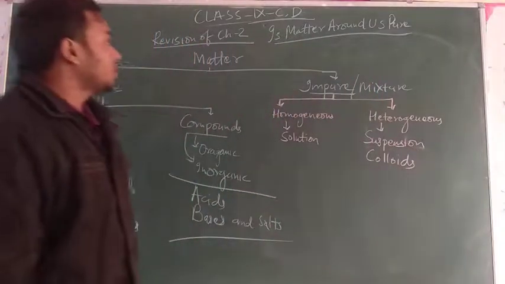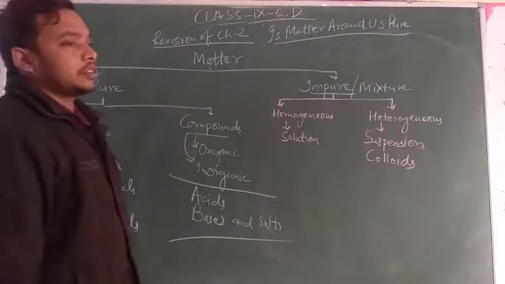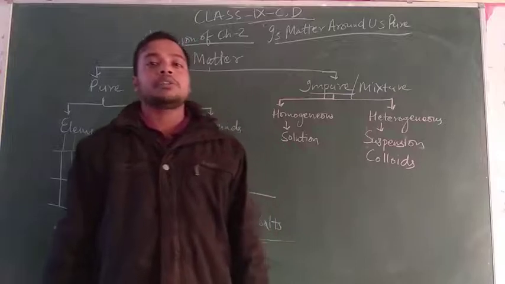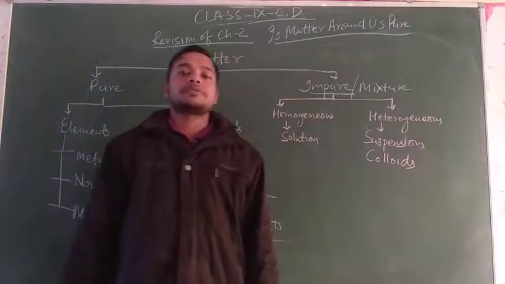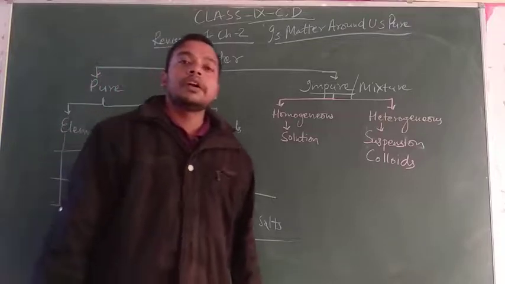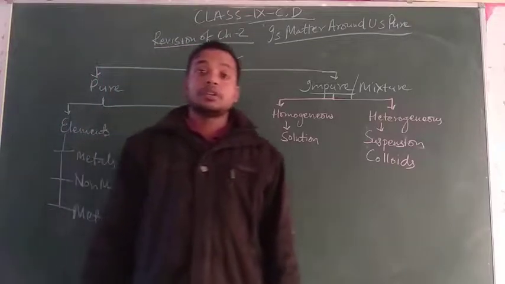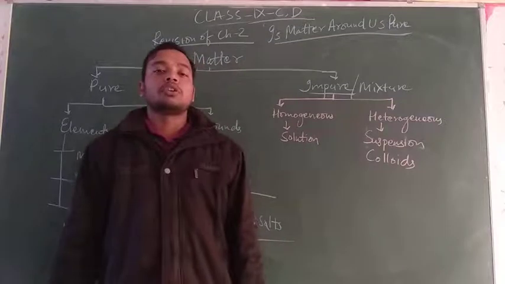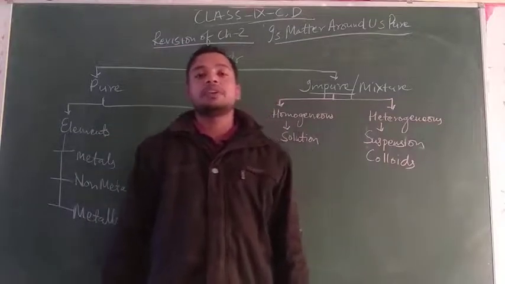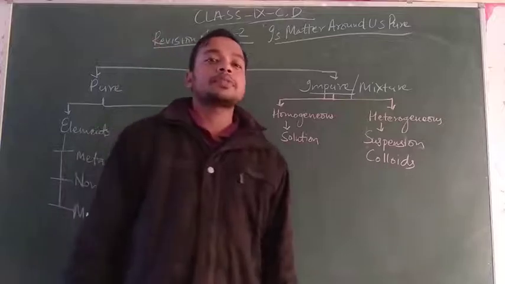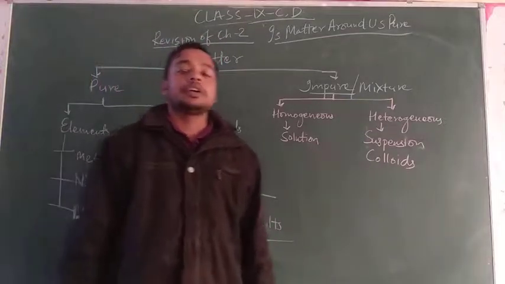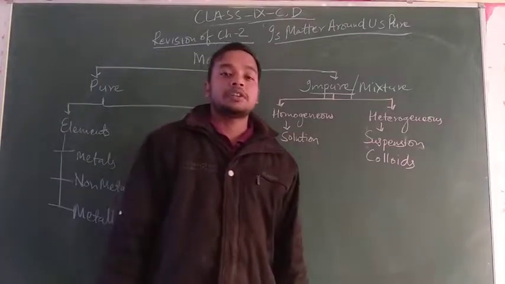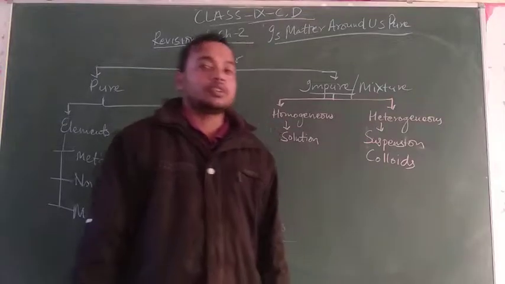So dear students, these are the chemical classification of matter, and we know that matter is made up from very tiny particles. Matter is anything that occupies space and has some mass and volume. After studying chapter 3, we know about the composition of matter. Matter is made up from very tiny particles, which is an atom. An atom is the smallest particle which takes part in a chemical reaction, and atoms divide into subatomic particles, that is electron, proton and neutrons.